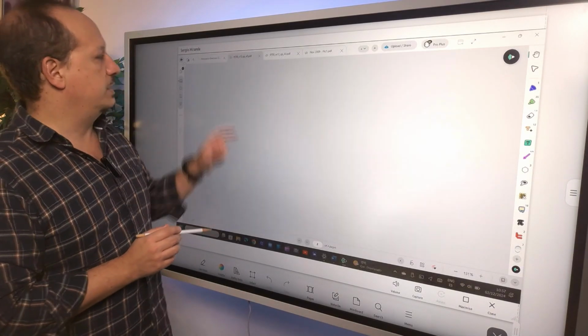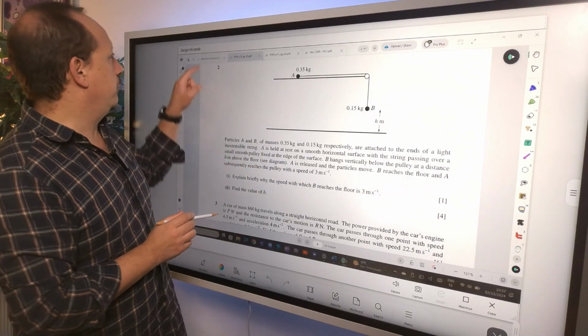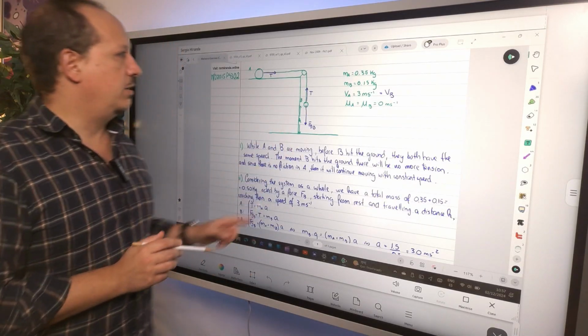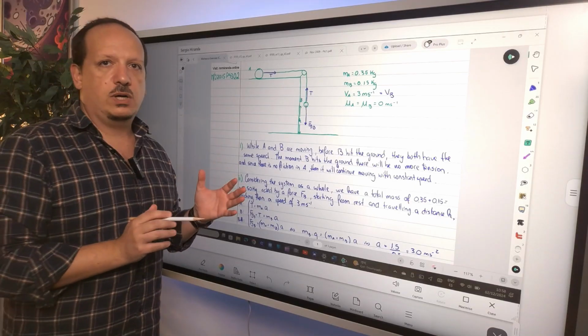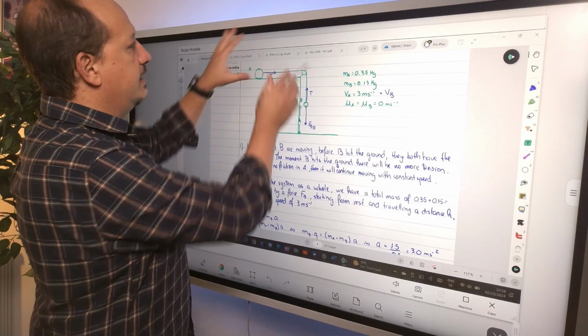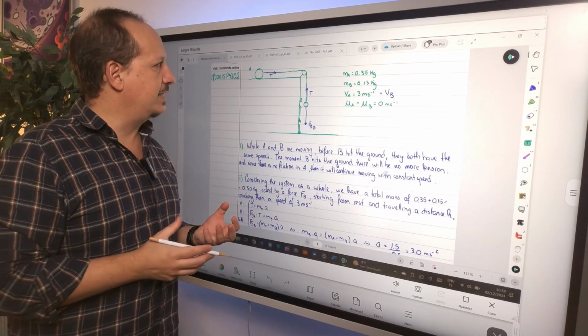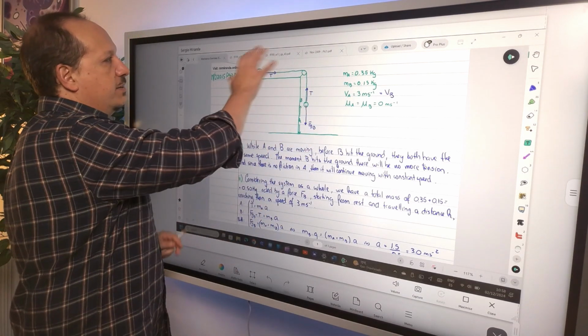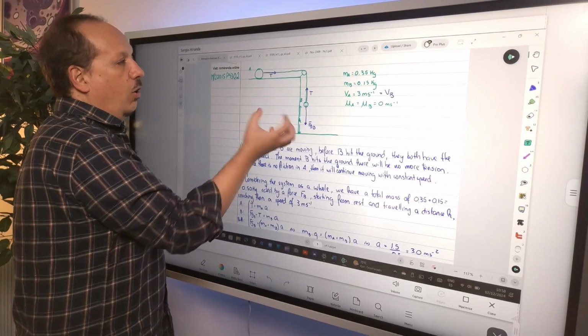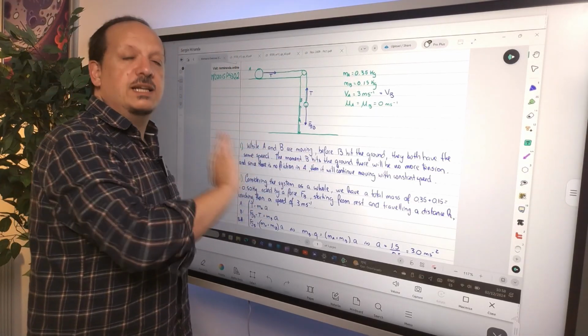Then the second question was, find the value of H, the height of this. The best approach to answer this question is to look at this as a single object. What do I mean with being a single object? If you consider this as a single object, all internal forces are taken out of the way.